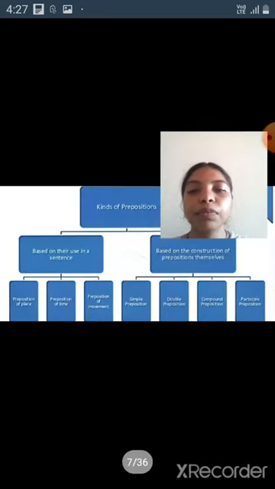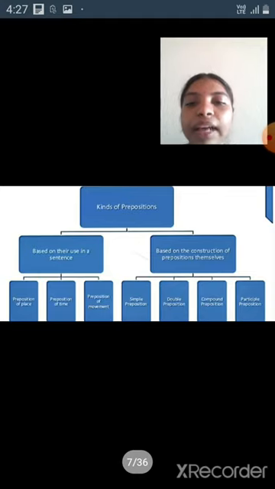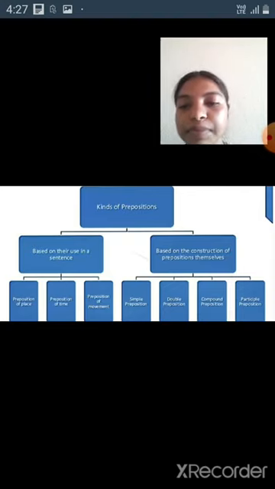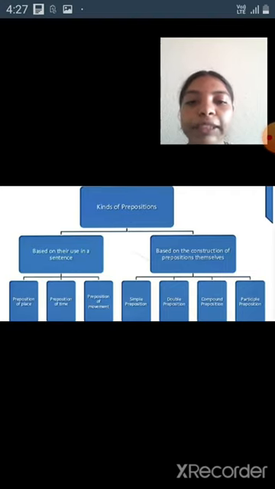Next, kinds of prepositions. There are two ways of classifying prepositions: based on their use in a sentence, and based on the construction of the prepositions themselves. Based on the use in a sentence, there are three types: preposition of place, preposition of time, preposition of moment.